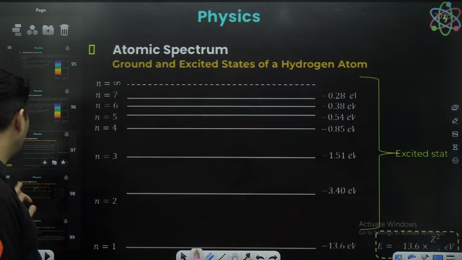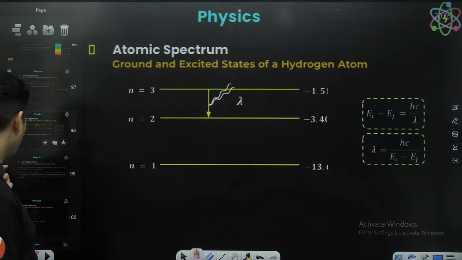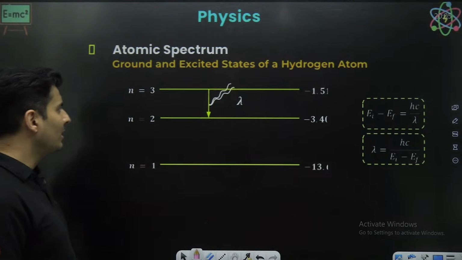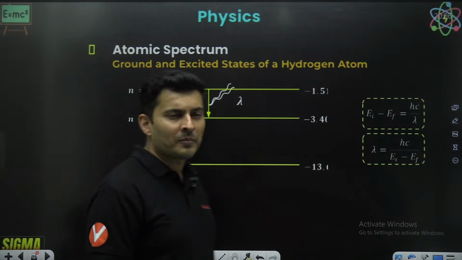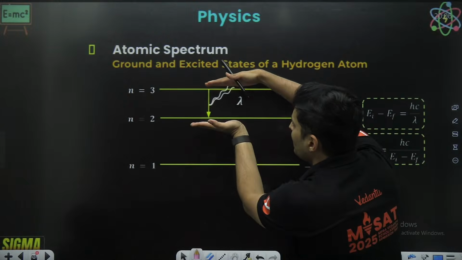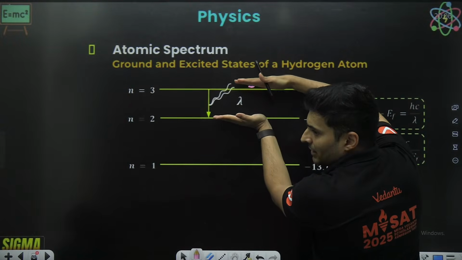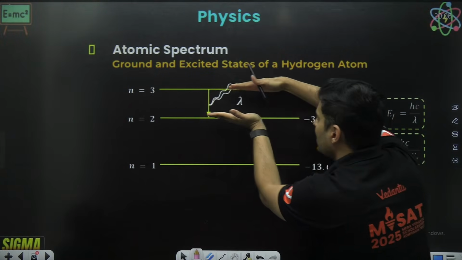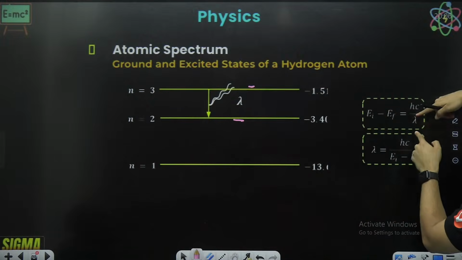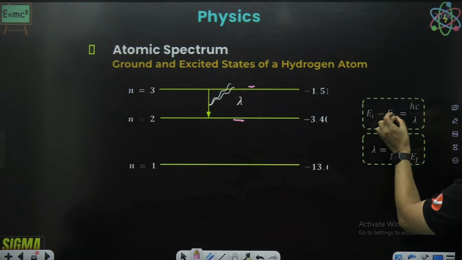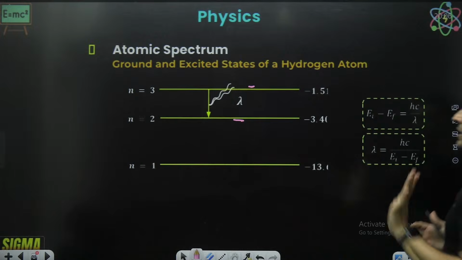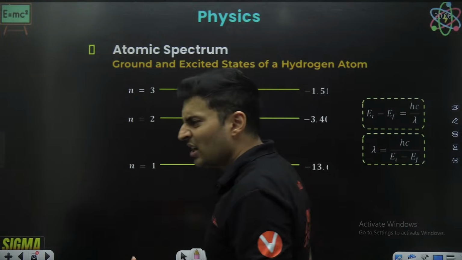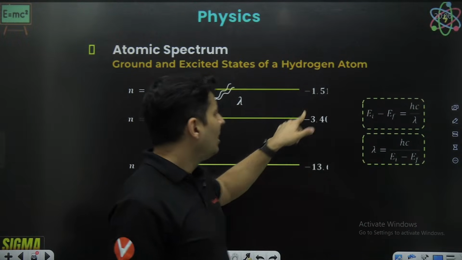Now, how much is that wavelength going to be? Simple logic is there. Whatever is the energy difference between this level and this level, this exact energy will be the energy of the photon. So this energy minus this energy is the energy of the photon. But sir, how much is this energy?